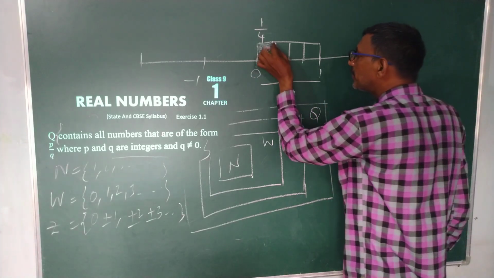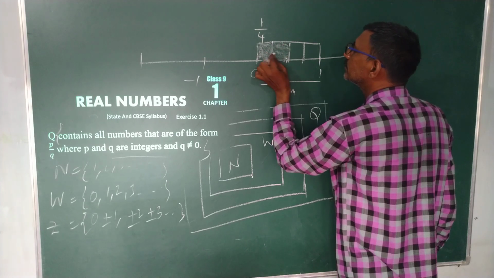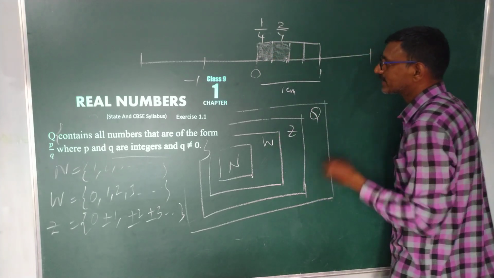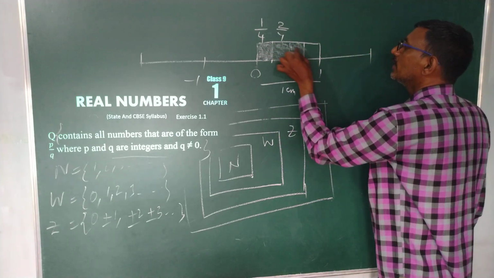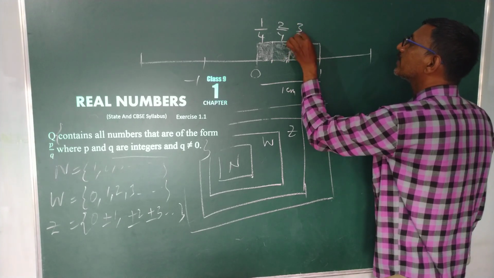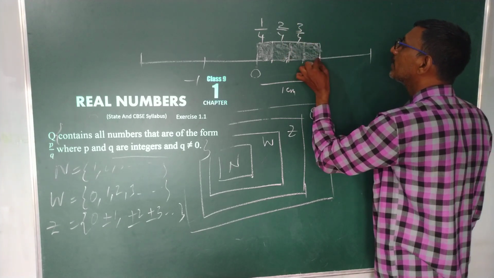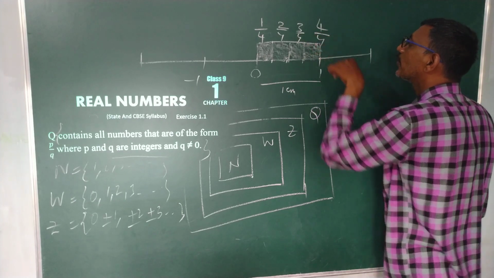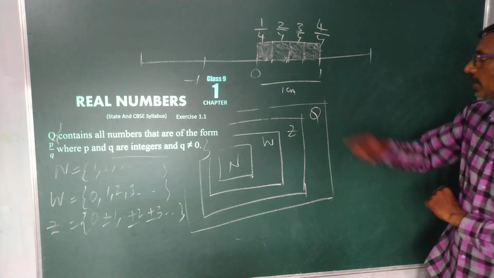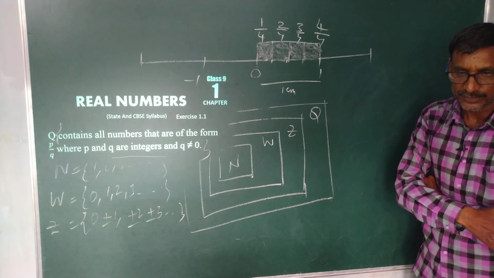Now if you say this one, 2 by 4. Yes, come to here, 3 by 4. If you come to here, 4 by 4. Very good. 4 by 4 is nothing but 1, 1 centimeter.